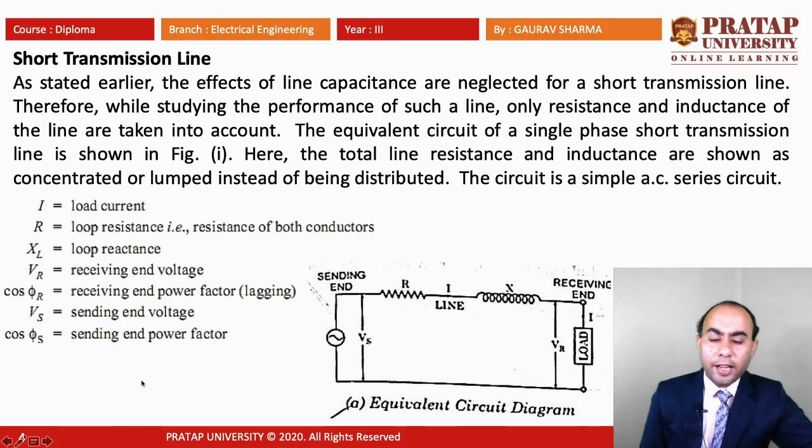In the circuit you see in this figure, I is the load current, R is the loop resistance, or we can say the resistance of the line. XL is the loop reactance. Vr is the receiving end voltage. Phi r is the receiving end power factor, and in general it is lagging. Vs is the sending end voltage, and phi s is the sending end power factor. So we have the parameters and the circuit diagram, with the sending end here and the receiving end here. The load is connected, and the line resistance and line reactance are there.